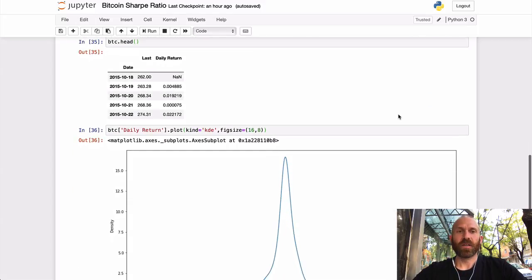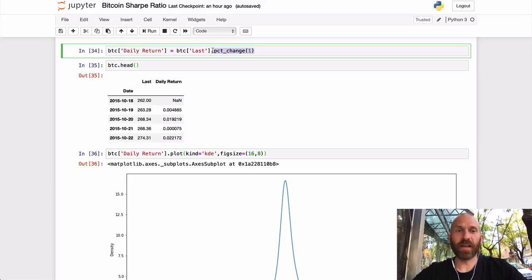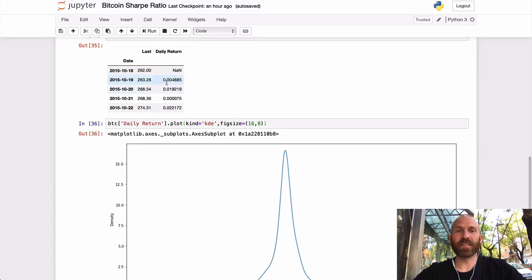And then what we can do is calculate the daily return. So we just take the data that we had there, calculate the percent change, and when we do that, we can see the daily return. Sometimes the daily return is 2%. I mean, we all know the daily return on Bitcoin can be 5%, 10%, stuff like that, which is just crazy, because if you use one of these risk-free investments like a bank account, you never get any returns whatsoever.